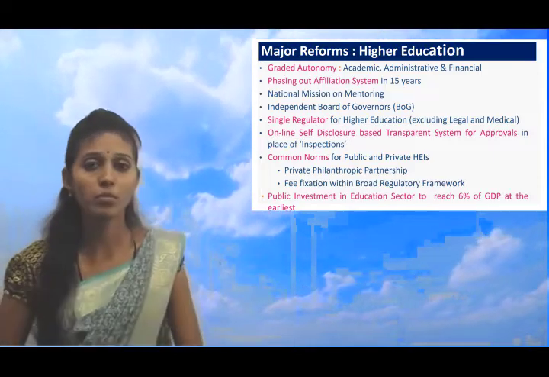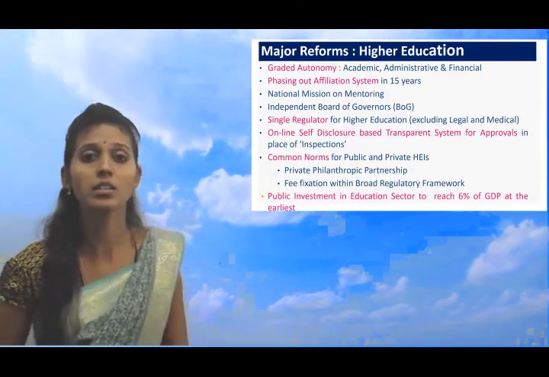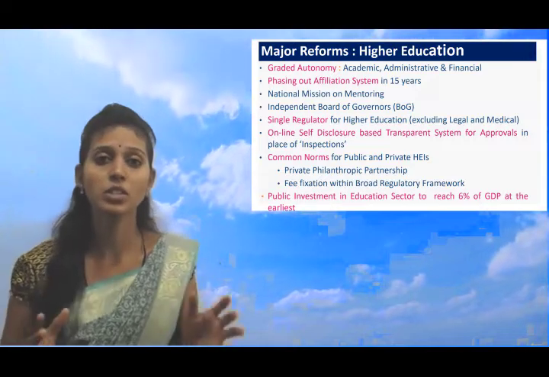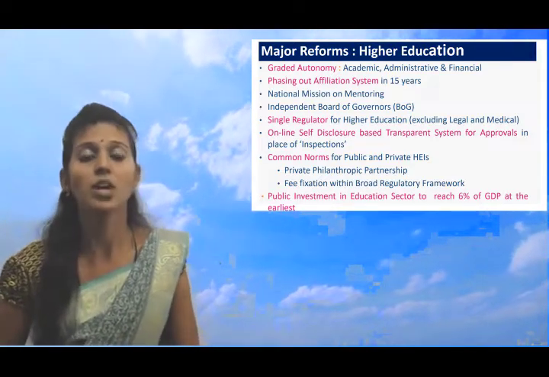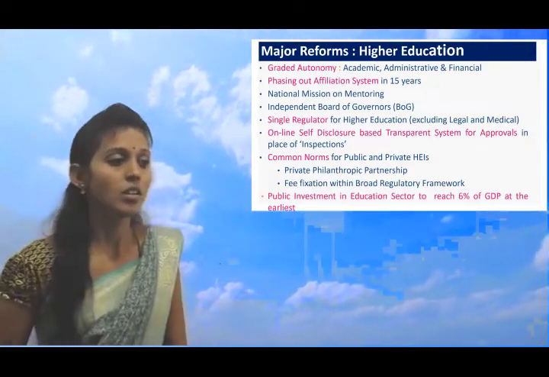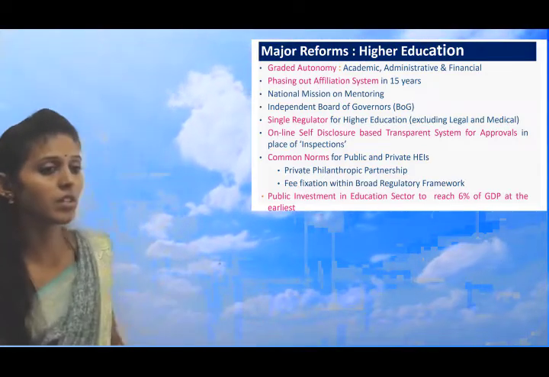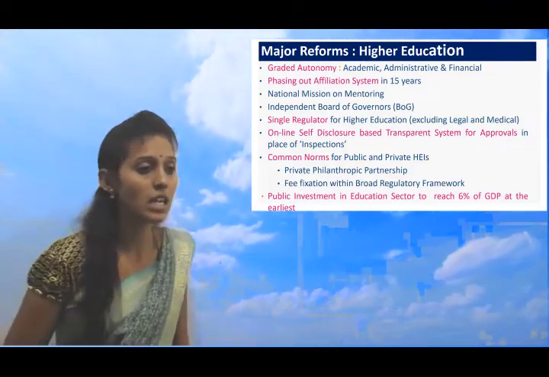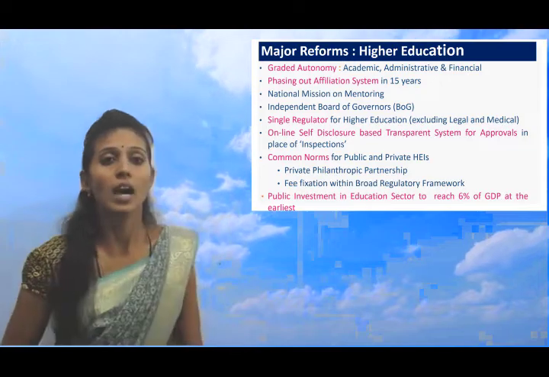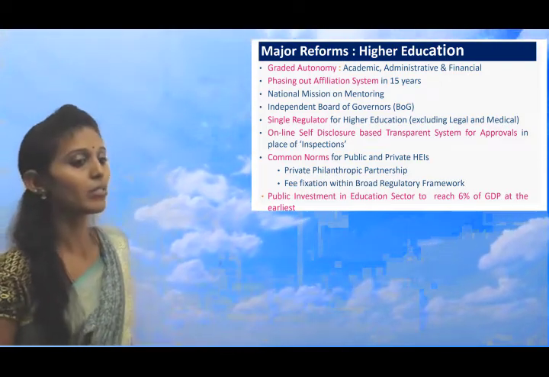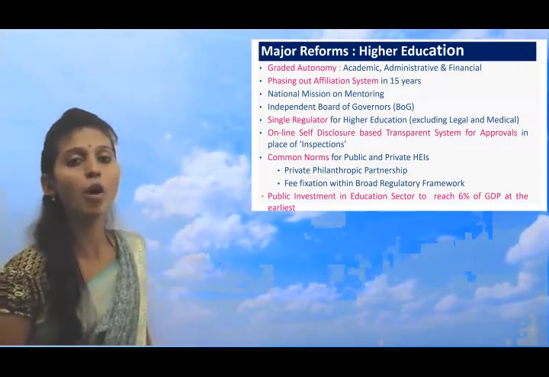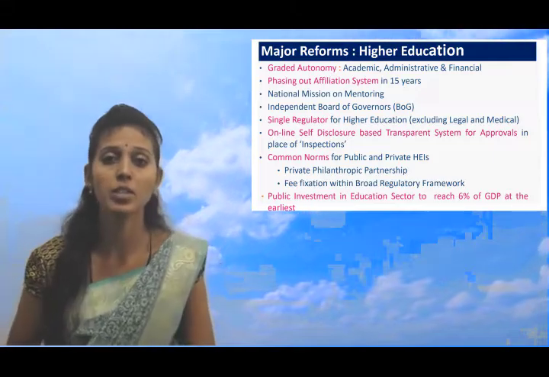The independent board of governors is nothing but the liberation given to the state to conduct their own board exams, and an online self-disclosure-based transparent system for approvals in place of inspection, and common norms are there for public and private sectors.